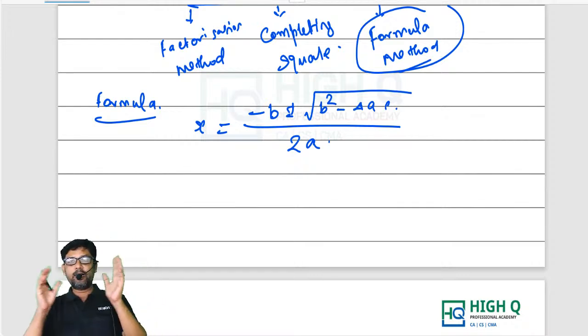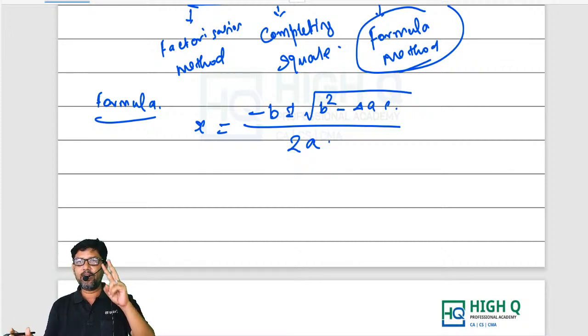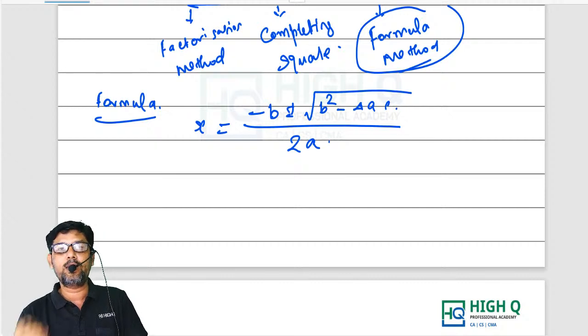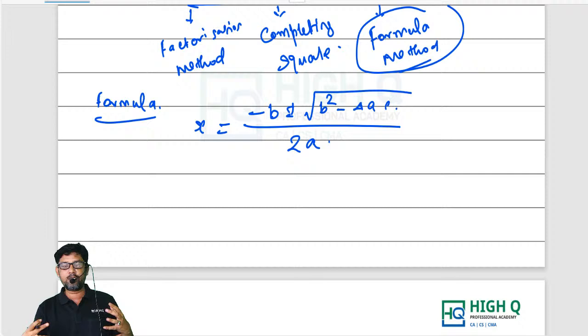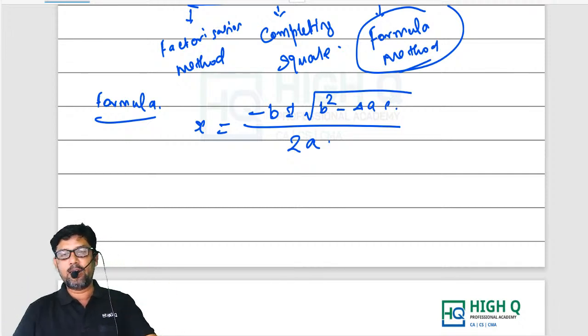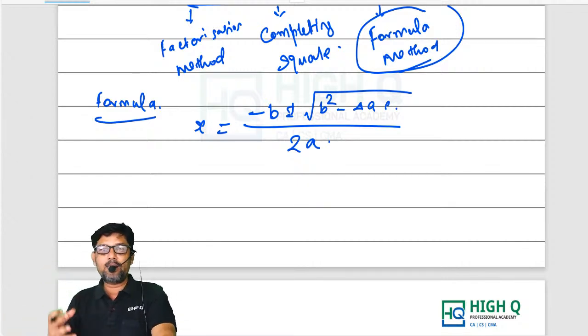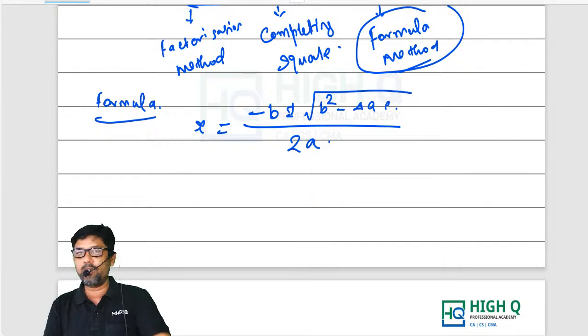Now, for a quadratic equation, there will always be two values of x, because the degree is 2. Those two values of x, we call roots of the quadratic equation. So in general, in the flow of the lecture I may use the word roots. When I say roots, you need to understand, okay, sir is talking about the value of x only. That value of the variable only he is talking about. That you need to understand.